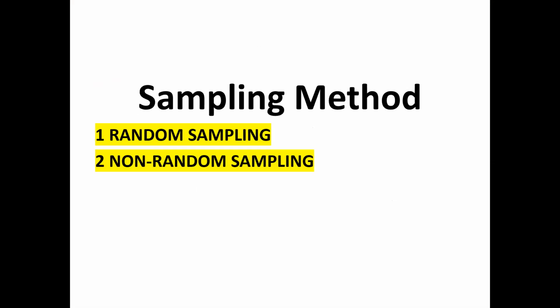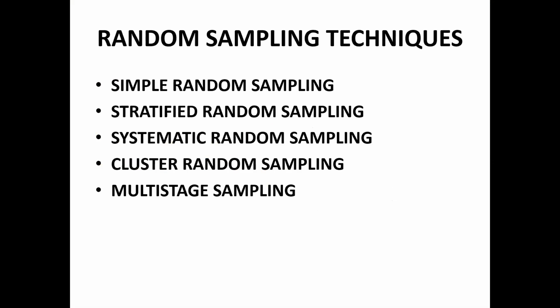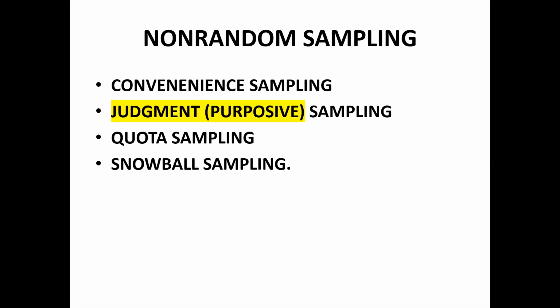So sampling method, we have discussed that there are two types of sampling method. One is random, where every unit has the same probability of getting selected into the sample. And second is non-random, where every unit does not have an equal probability of getting selected into the sample. In random sampling, we have discussed 5 types of sampling methods: simple random, stratified, systematic random, cluster random, and multi-stage. Now we would discuss non-random sampling, where we would discuss 4 types of sampling method: convenience, judgment, which is also known as purposive, quota, and snowball sampling.